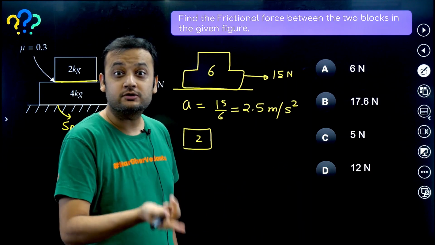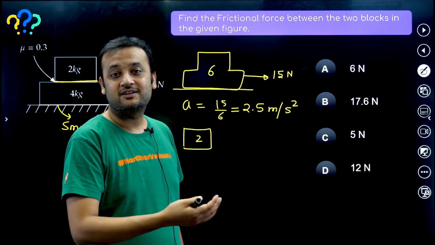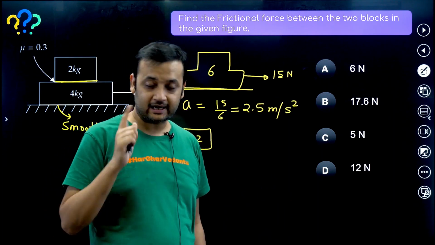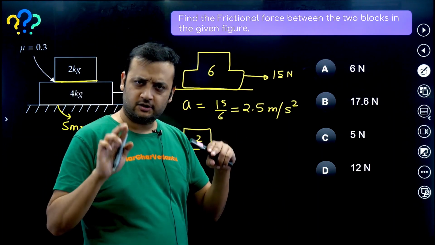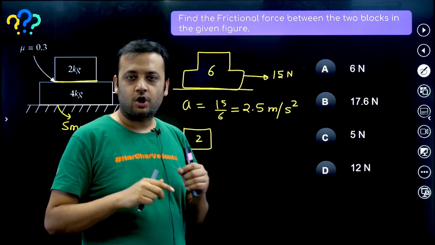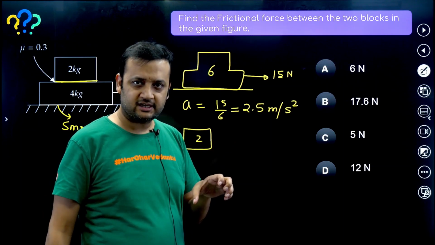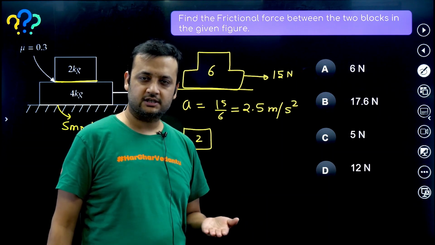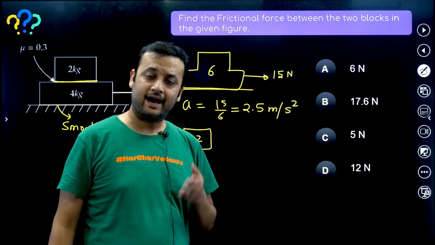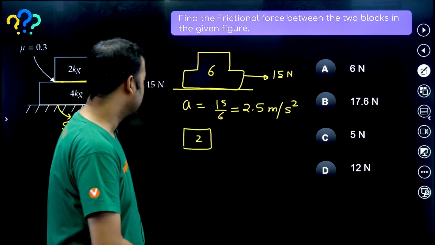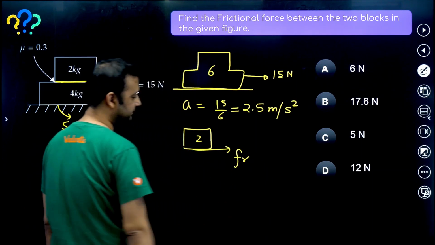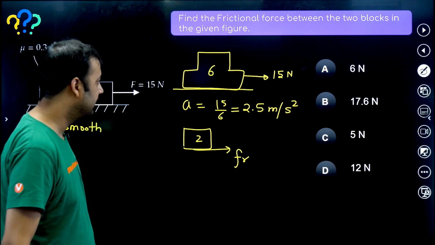So friction will oppose this. So on 4 kg, friction will act backward. Hence, on 2 kg, friction will act forward. Again, I will repeat this. I assumed friction to be absent. I saw that 2 kg would have simply stayed over there and 4 kg would have moved forward. That means on 4 kg, friction will act backward and on 2 kg, friction will act forward. So we now understand that on 2 kg, the friction will act forward.